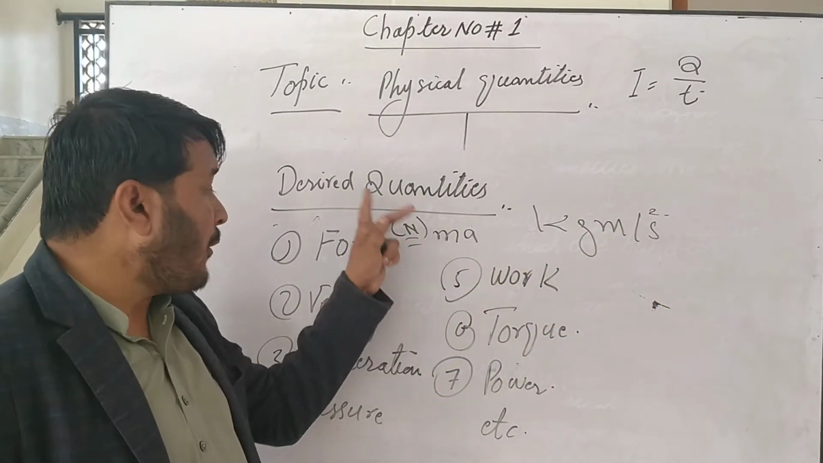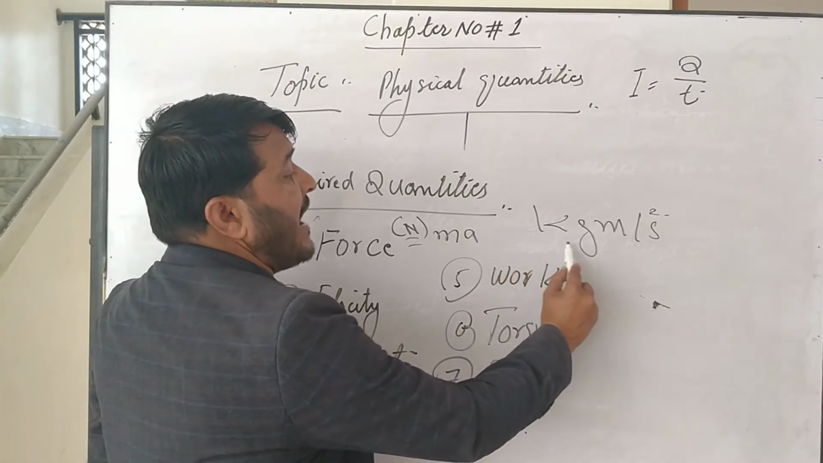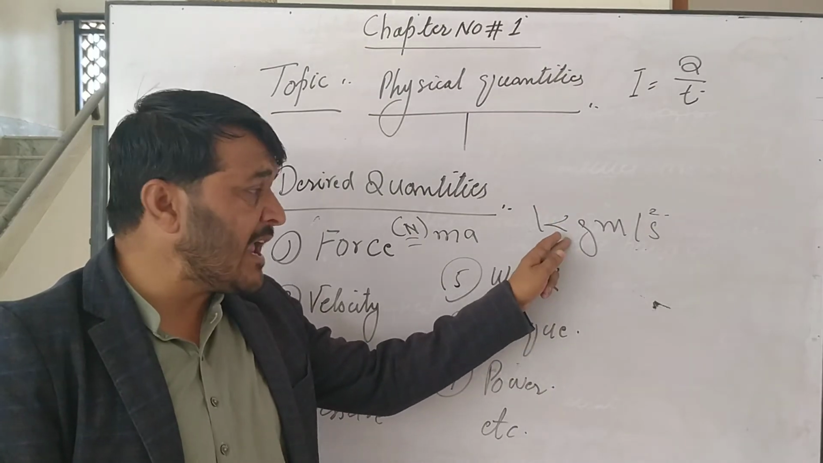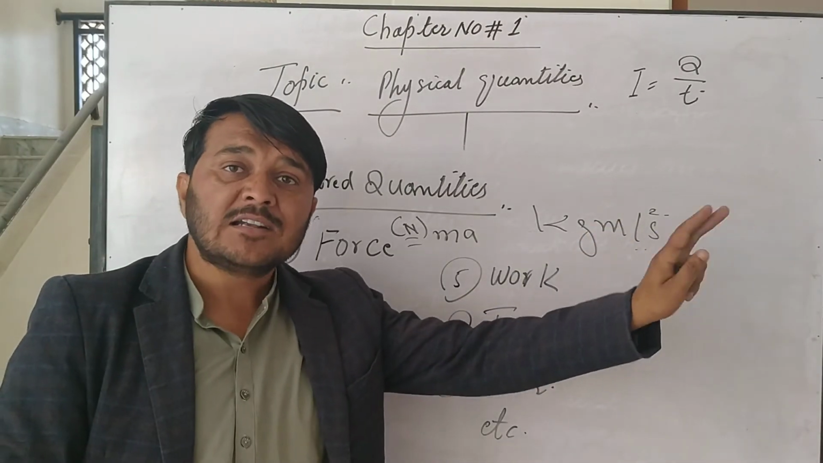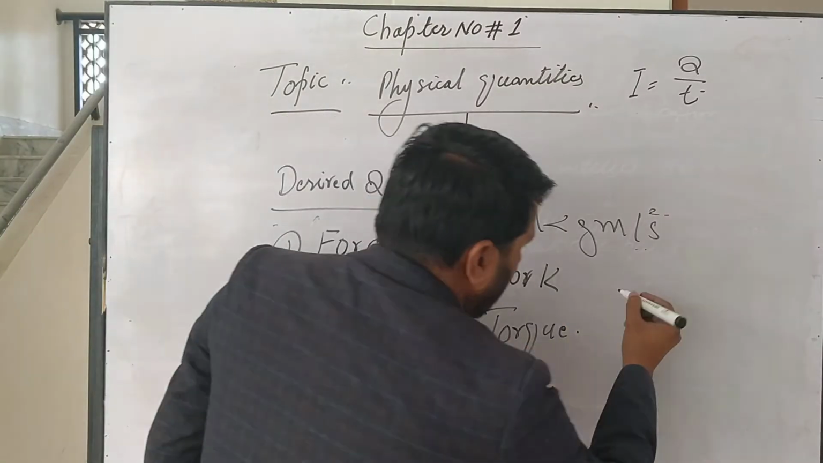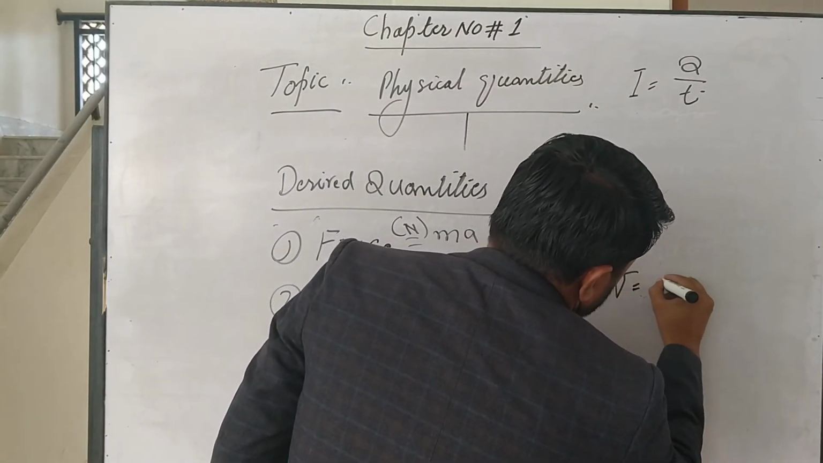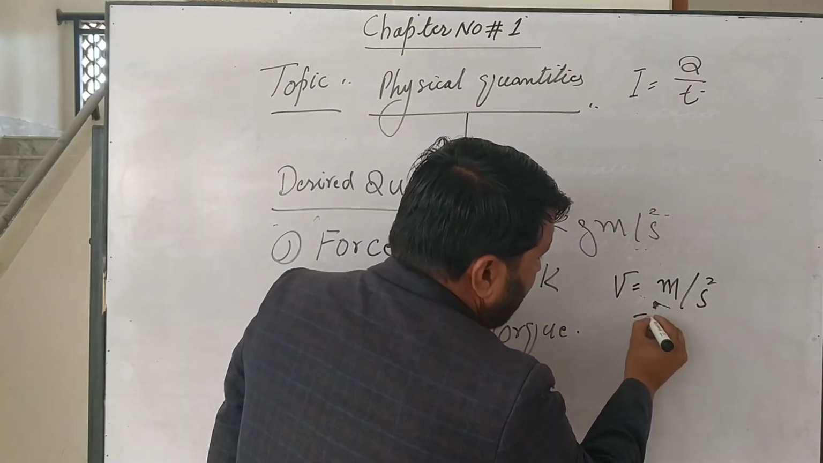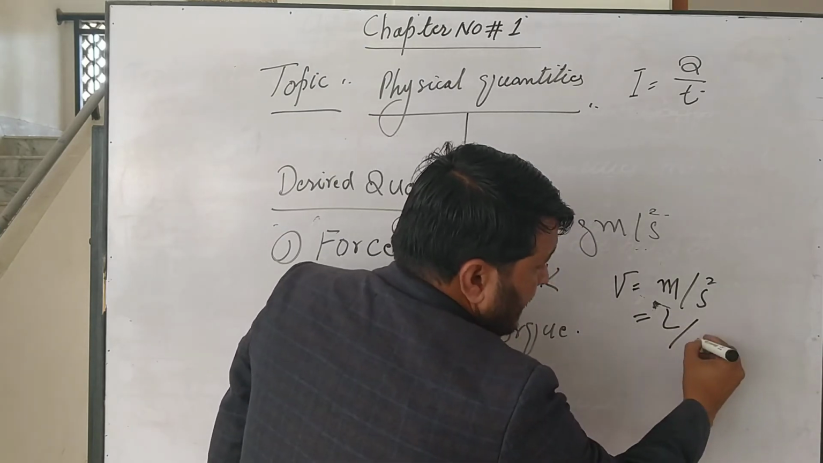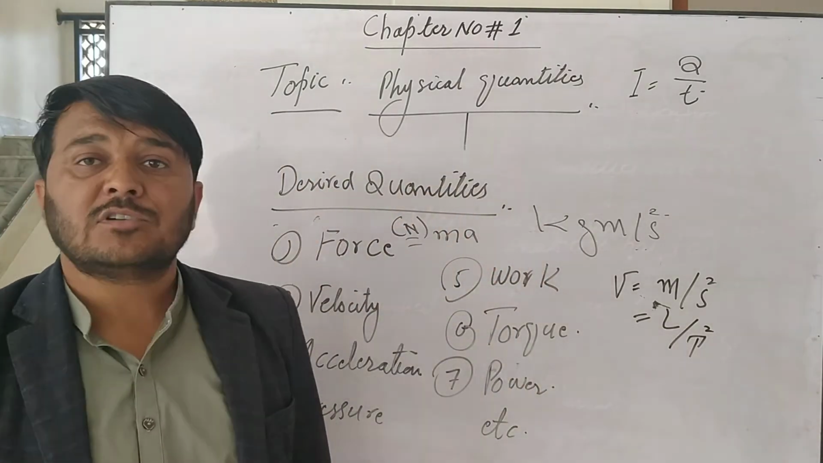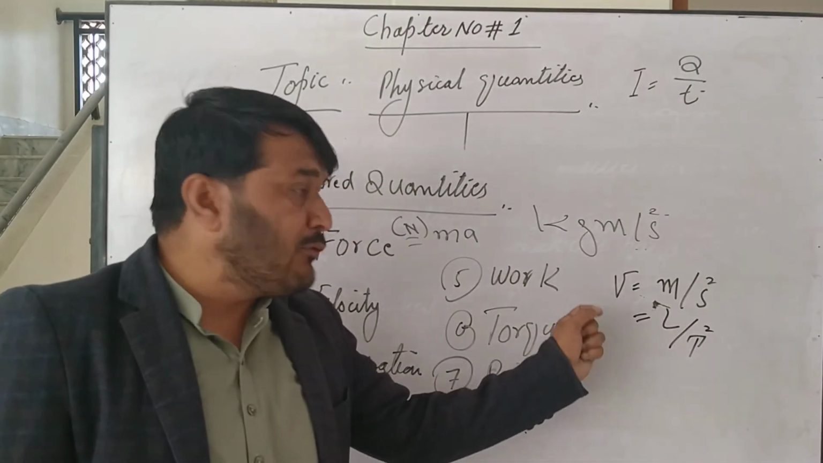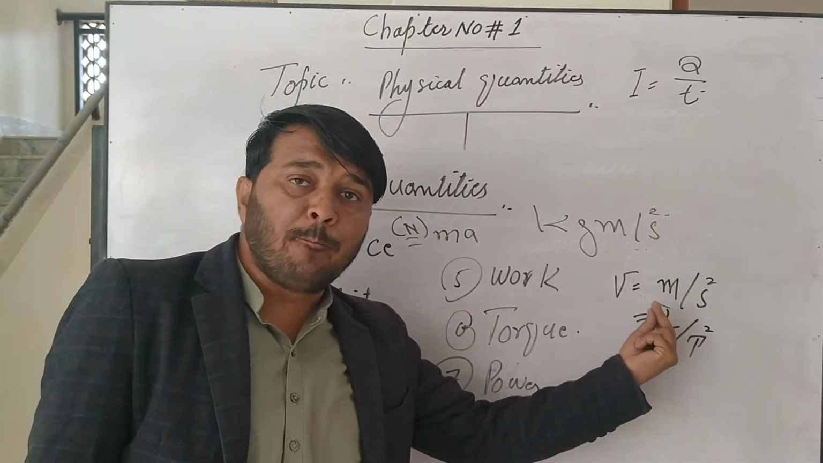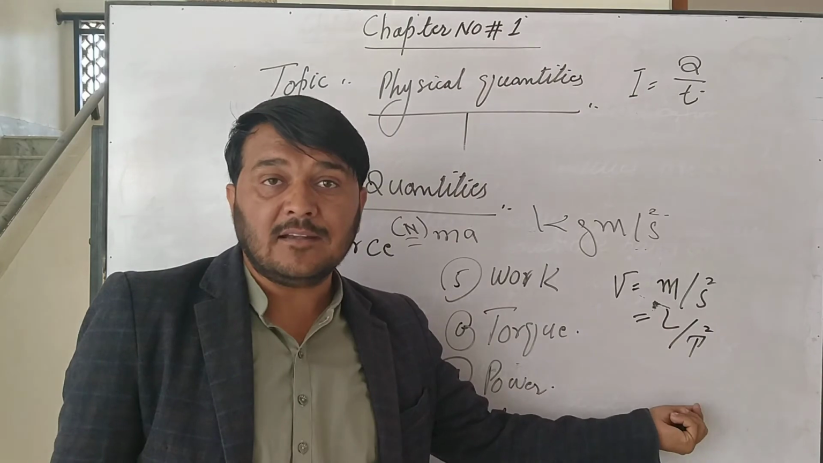It means that force, a derived quantity, depends upon these base quantities. Which ones? Mass, length, and time. Second example, velocity. Velocity is meter per second. Meter is the unit of length and second is the unit of time. It means that velocity is a derived quantity derived from two basic physical quantities, length and time.